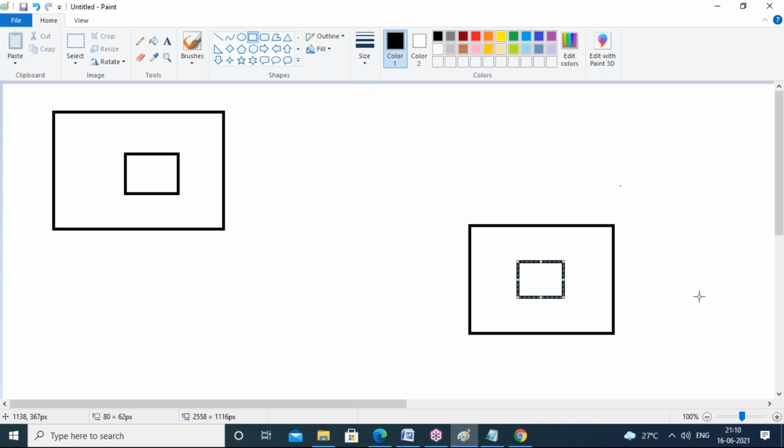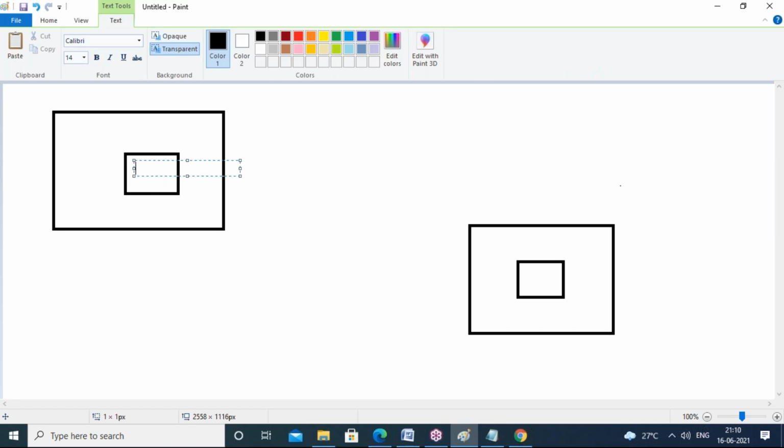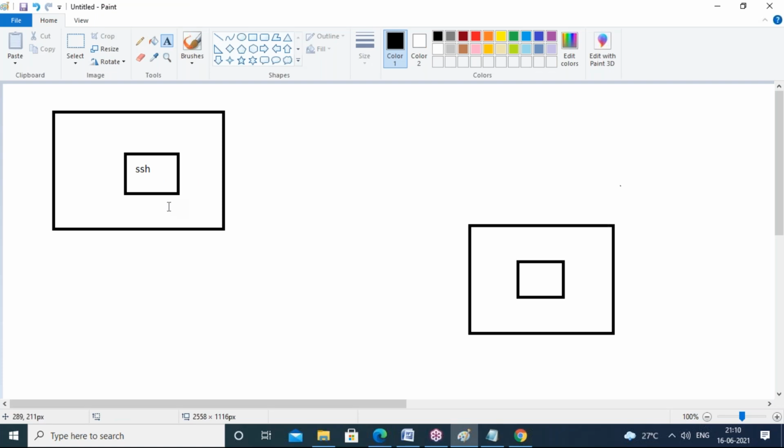Basically, in this Linux box, the SSH application is already installed. By default, any Linux box will have the SSH application, so you need not install it. And in your laptop, you installed the Putty application, which is the SSH client application.